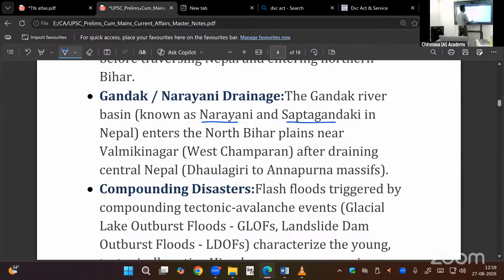Narayani, Sapta Gantaki. In Gantaki also, Gantak river also, we have a number of tributaries. So that is called Sapta Gantaki in Nepal. When it enters into India, it is known as Gantak, we have located. If we don't locate on the map, we have to mug up. This is the problem for TNPSC students.